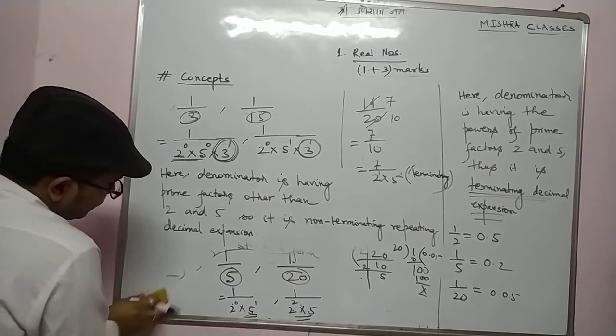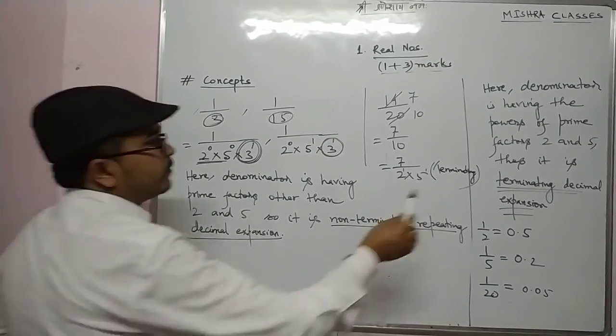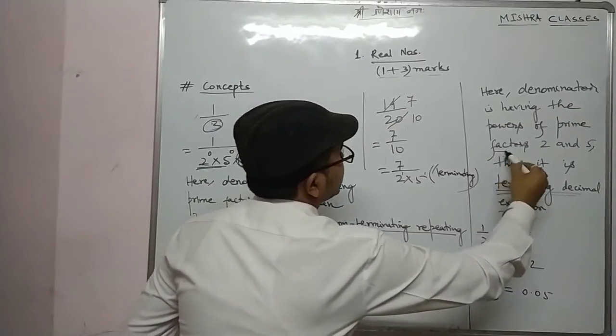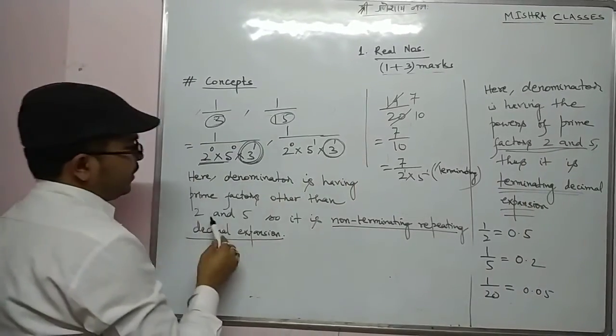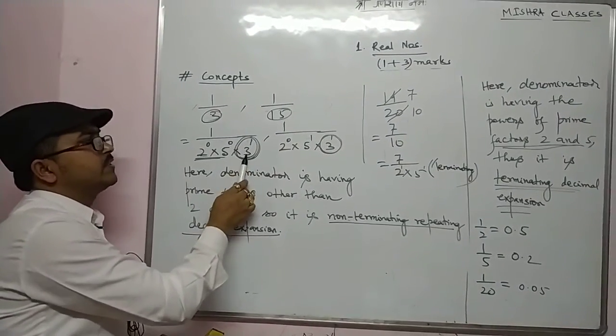A rational number is of two types: terminating, when the denominator has only factors of 2 and 5; and non-terminating repeating, when some extra factor is coming, like here 3 is coming, here also 3 is coming.